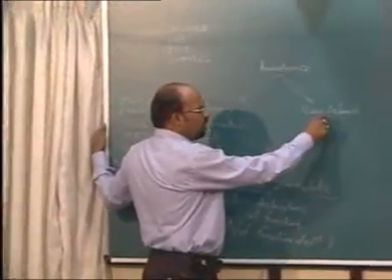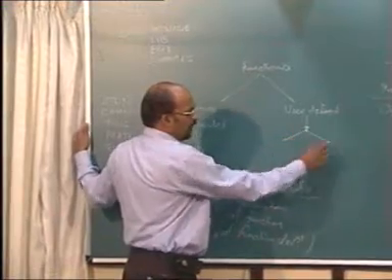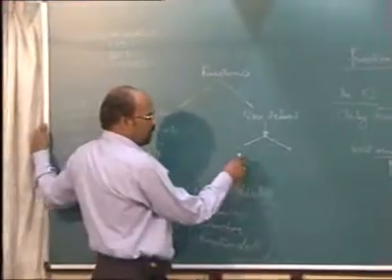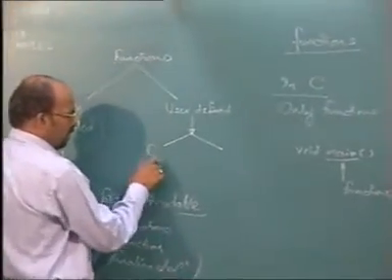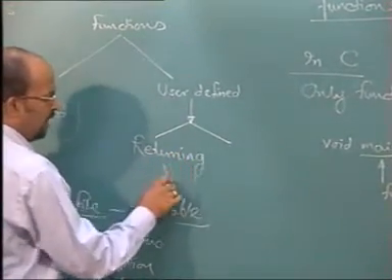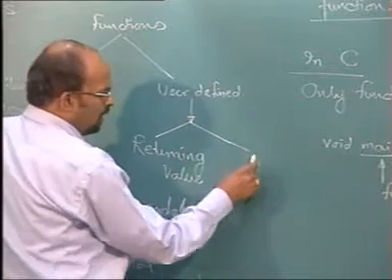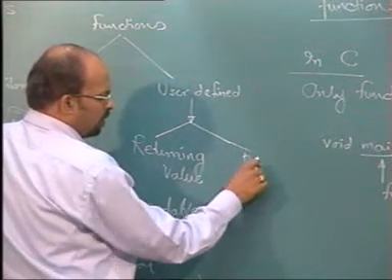When we talk of user defined, then it can be divided into two types. One, returning some value or result. Other is performing some task.